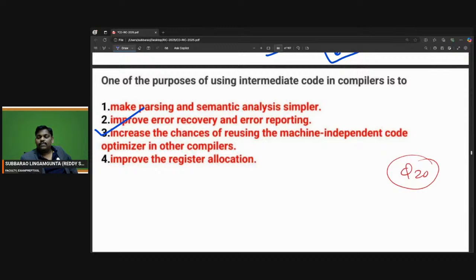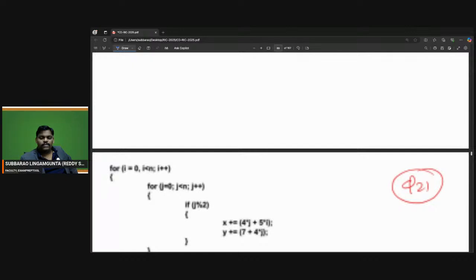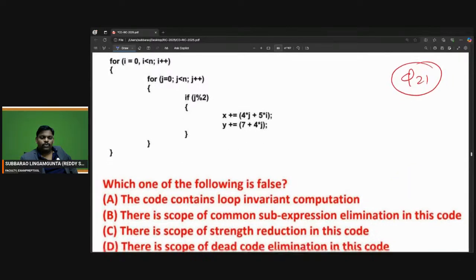Increasing the chances of reusing the machine independent code optimizer in other compilers. Make parsing and semantic analysis simple. Improve error recovery and all. No, it's not at all. Improve the register allocation. No, not at all. So the purpose of the compiler is machine independent code. So I think the answer is 3. Right? Question number 20, answer is 3. Can you go to question number 21?